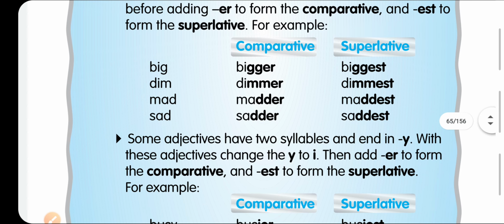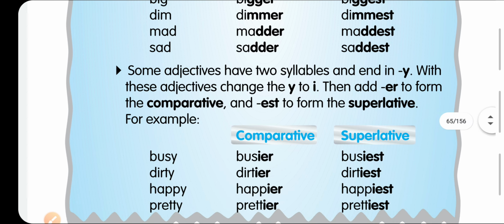So it is very tricky. You have to understand: if the word ends with a consonant preceded by a vowel, for example big, G is a consonant and I is a vowel, we have to repeat the last letter, that is G. Big, bigger, dim, dimmer, mad, madder, sad, sadder. Means double G, double M, double D, double D. You have to repeat this formula.